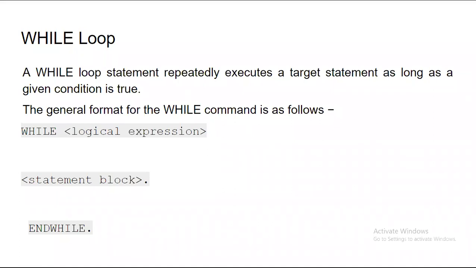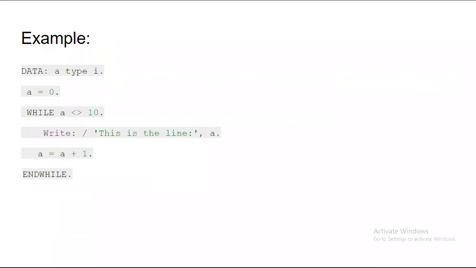Now suppose I take an example here. In this example, I'm defining one variable a whose type is I. So understand, it is an integer variable. What is its initial value? I have given the value 0 to this variable a. Now I want to print this particular line.